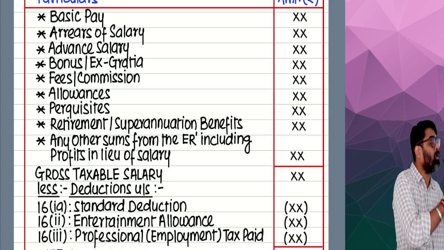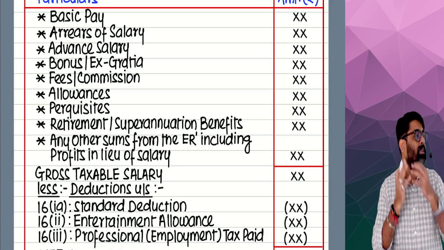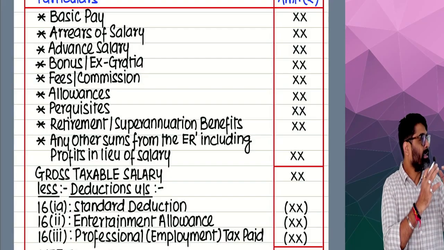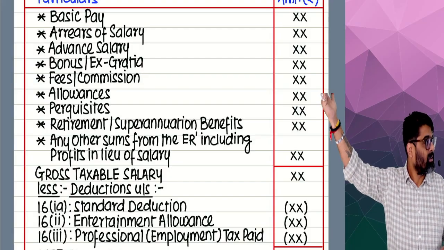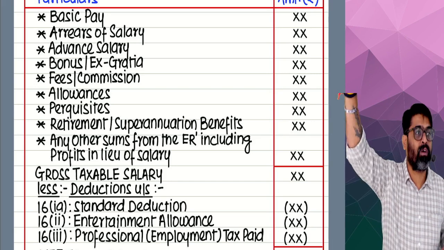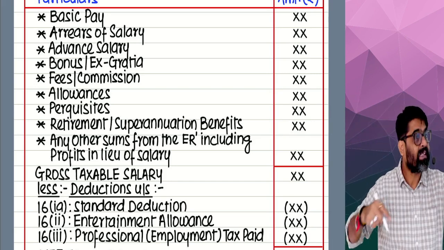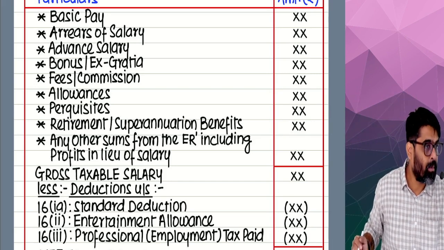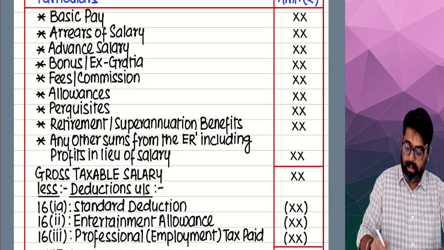So again, I will have to add all these things. Again adding and reaching at gross, and showing that gross taxable. If that gross is directly given in the question, directly charge it. Getting my point? Now pay attention.